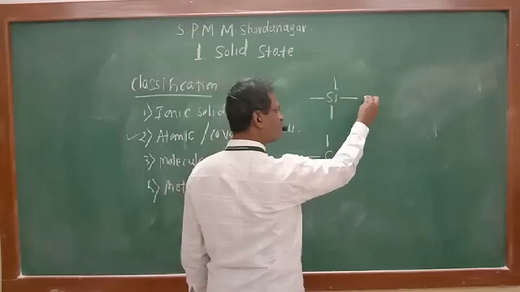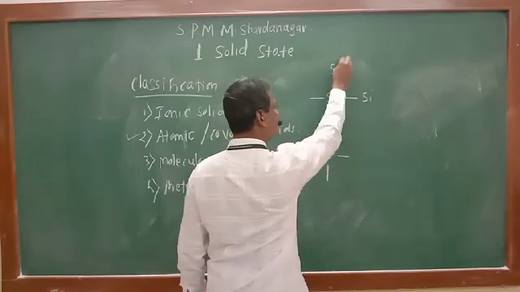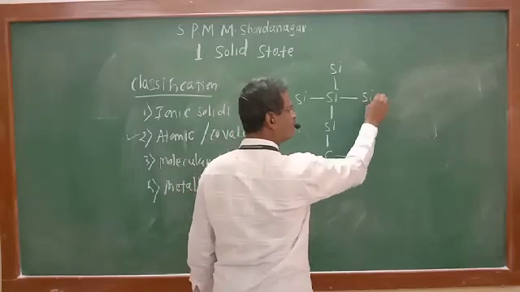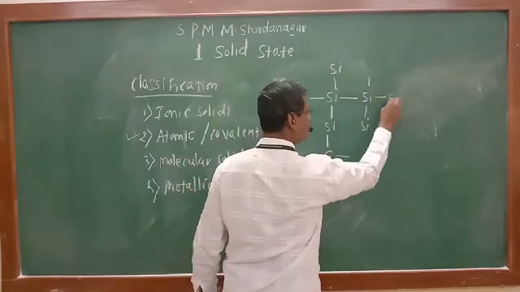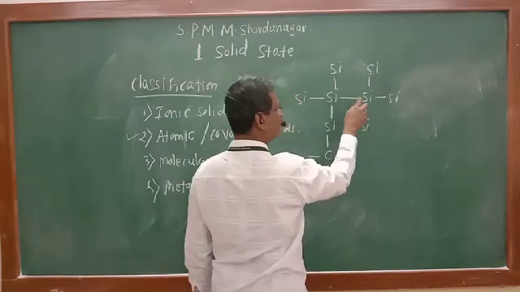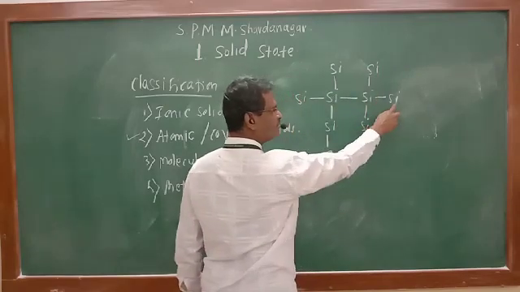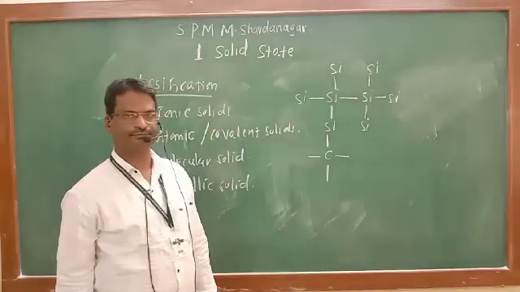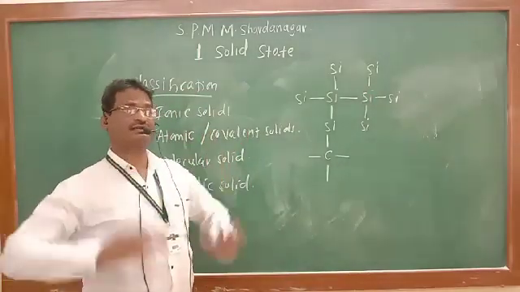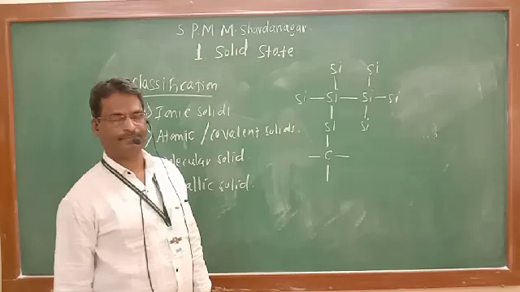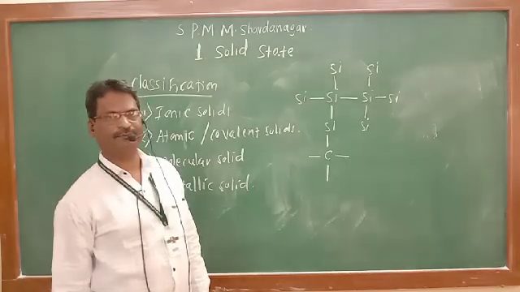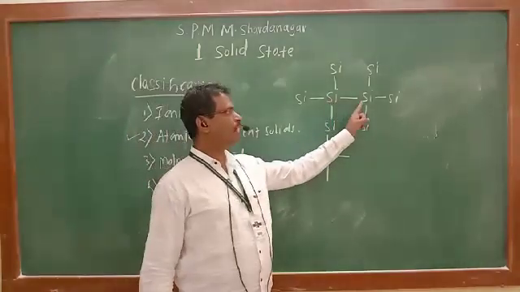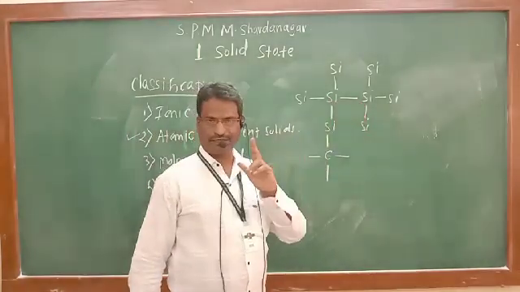So this silicon is linked with 4 another silicon atoms. This is again linked with 4 other silicon atoms. 1, 2, 3 and 4. This is linked with again 4 another silicon atoms. So cross-linked structure, network structure is obtained. By which type of bond formation here? Covalent bond. What is covalent bond?